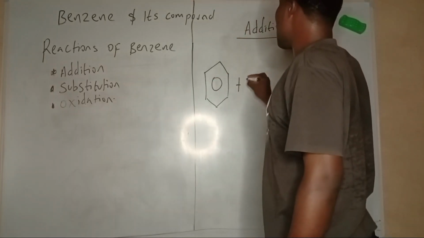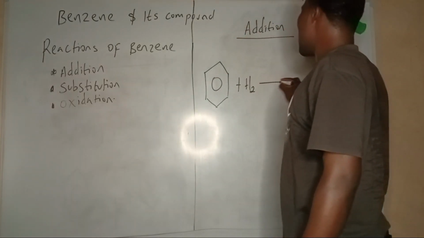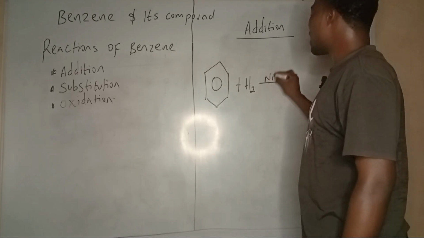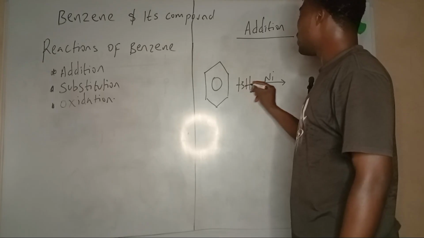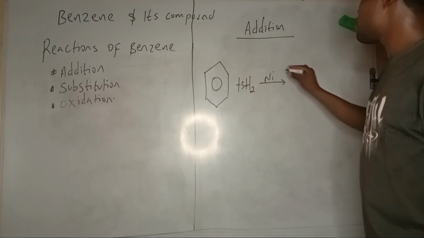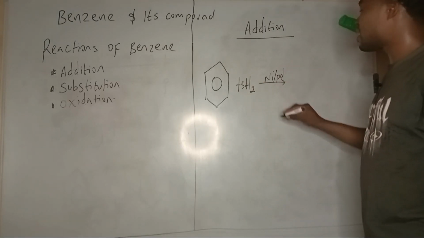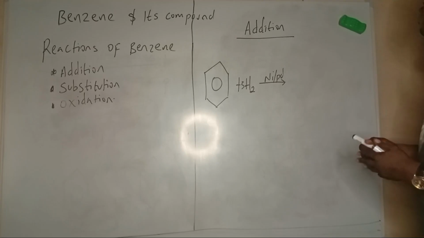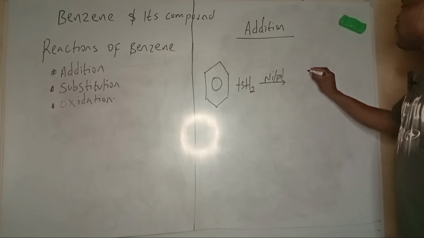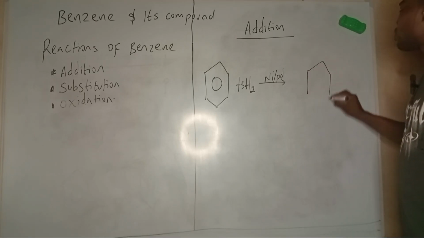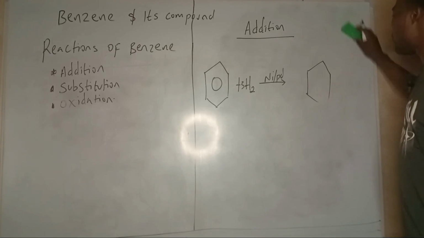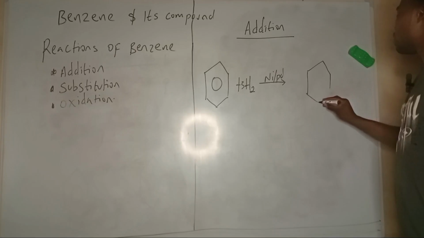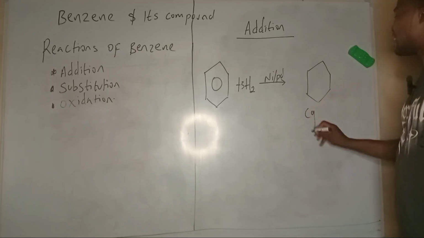Now, if hydrogen is added to benzene in the presence of a nickel catalyst, or even palladium as catalyst, what should happen? You observe that the aromatic ring will be destroyed, and we are going to produce a compound such as this. And this compound is called cyclohexane.